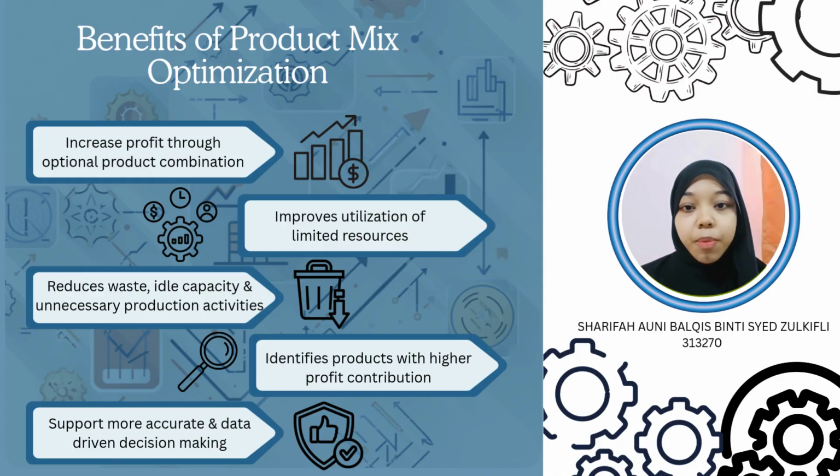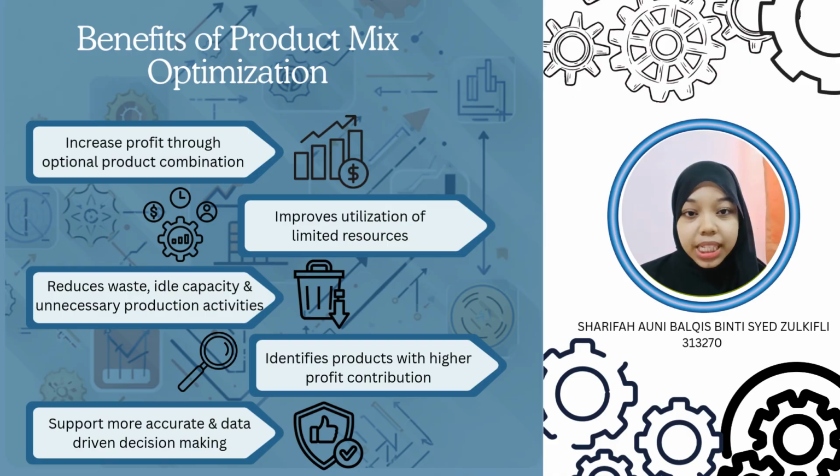There are several important benefits that can be seen when organizations apply product mix optimization in their production planning. One of the main benefits is improved profit, where companies are able to select a more efficient combination of products instead of relying on estimation or experience. This leads to better financial outcomes because decisions are supported by a more structured approach.